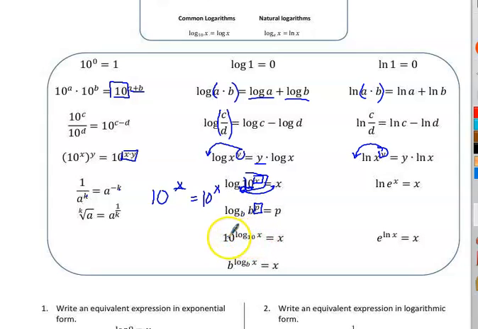Likewise, there's a nifty little trick. If the log is the exponent and the base of the power and the base of the log are the same, they cancel out and you're left with just whatever it was a log of. Like this one right here. b raised to a log base b will cancel and leave us just whatever the power was. And same thing on e. Natural log means base e, so if those are the same, you end up with that for your answer.